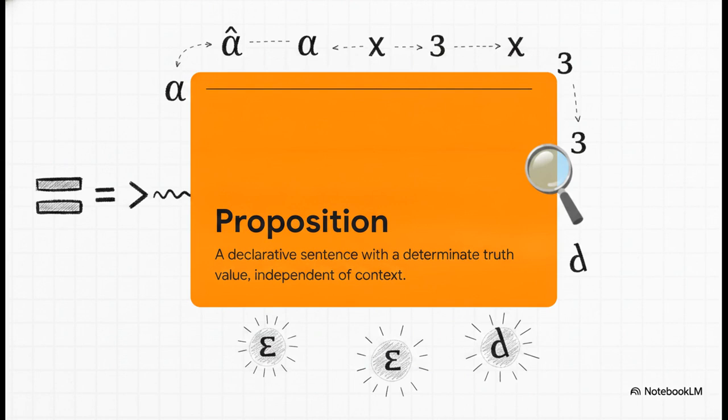Simply put, a proposition is a declarative sentence that is definitively true or false, like 2 + 2 = 4, that's a proposition. But an open expression like x is greater than 0 is actually completely meaningless on its own. It is not a proposition until we bind that x with a quantifier or plug in a specific value. Now, I know that sounds like a super pedantic distinction, but I promise you, it's absolutely critical. Literally every epsilon delta definition you're ever going to encounter in analysis is just an open expression that gets turned into a proposition by the exact quantifiers we place in front of it.